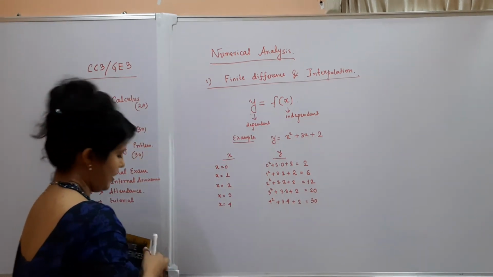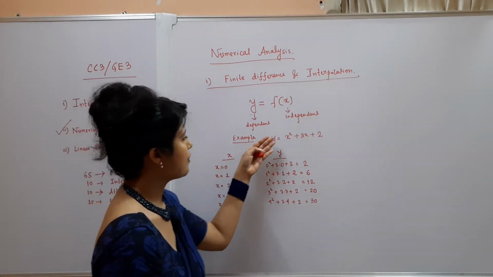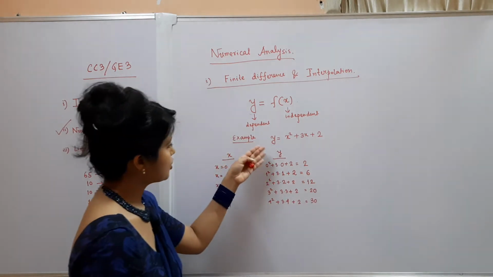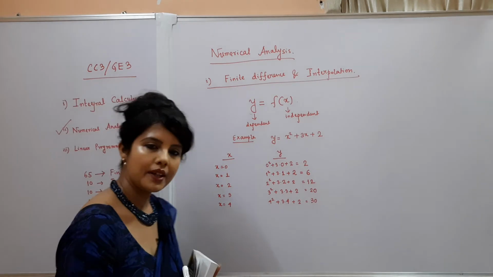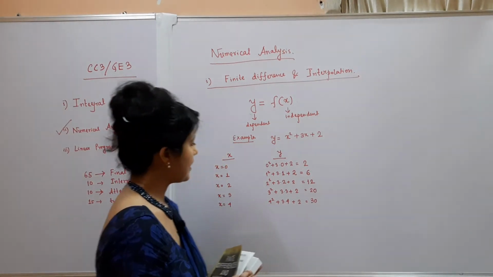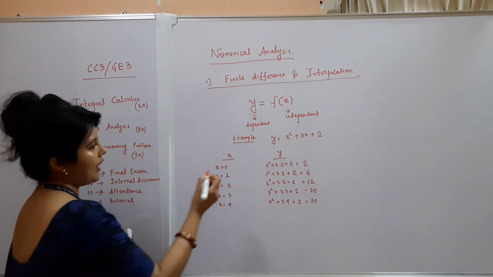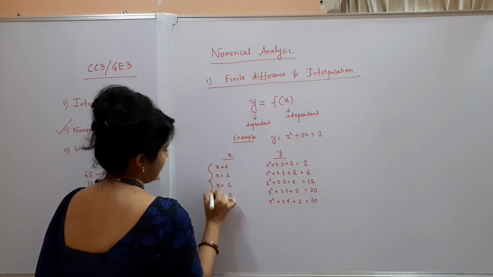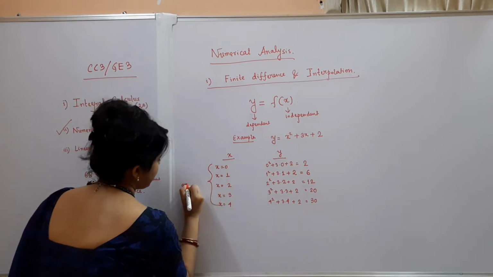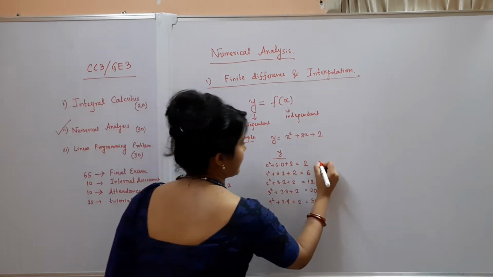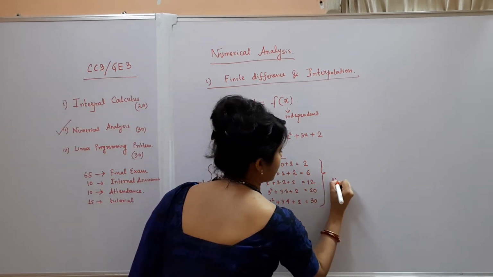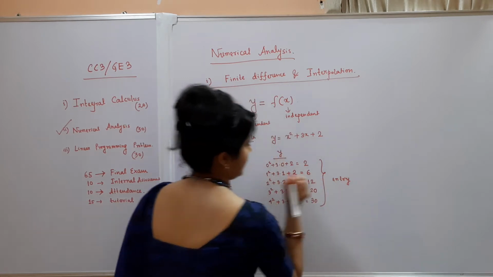So substituting the values of x, you will get the values of y. So this shows that y is dependent on x. So y is the dependent variable and x is the independent variable. The values of the independent variable are called argument, and the values of the dependent variable are called entry.